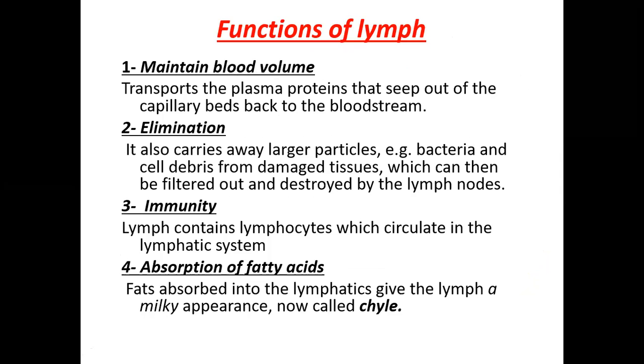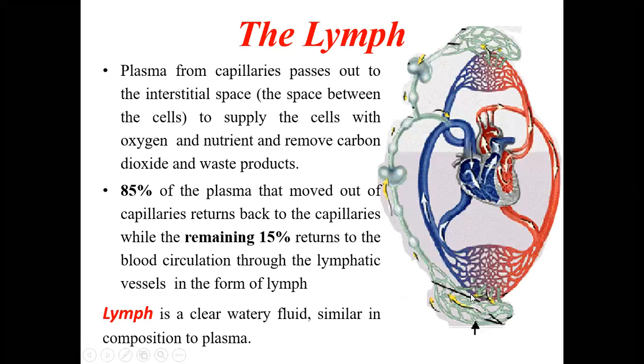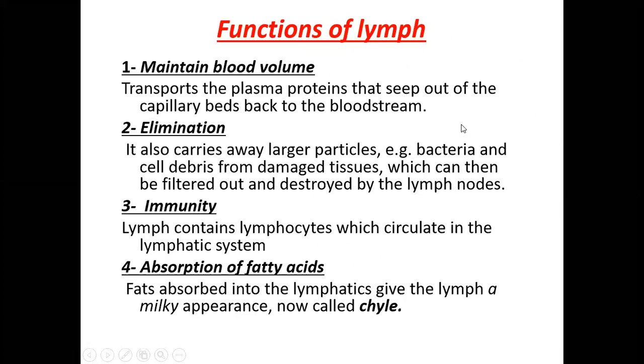This is the function of the lymph. The lymphatic system transports the plasma protein that seeps out of the capillary beds back into the bloodstream. So the small quantity of plasma fluid which had remained here will be returned back into the circulatory system. So it maintains the blood volume.